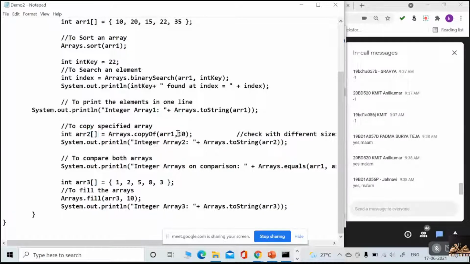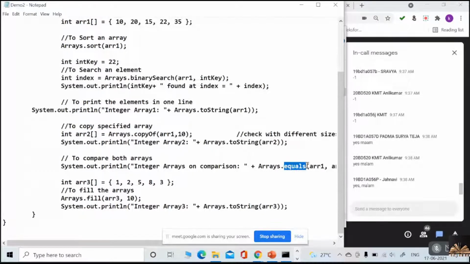I can even specify the size along with the copyOf method. Okay, so I'll show you what it is going to do while executing this program. Okay, understood? And one more method we have after the copyOf method is the equals method.